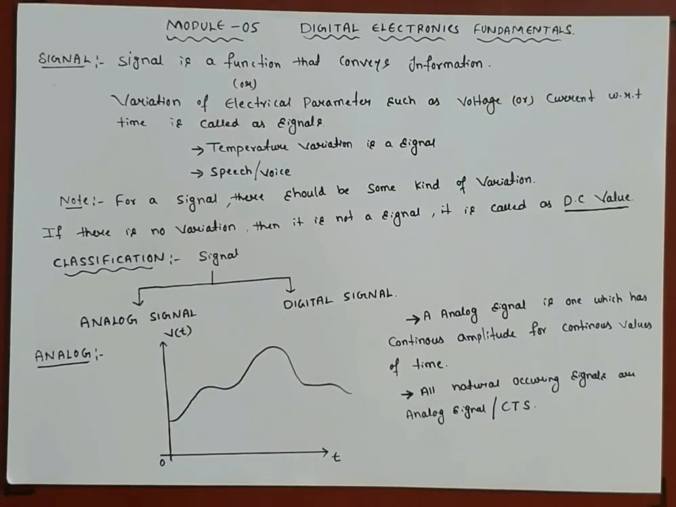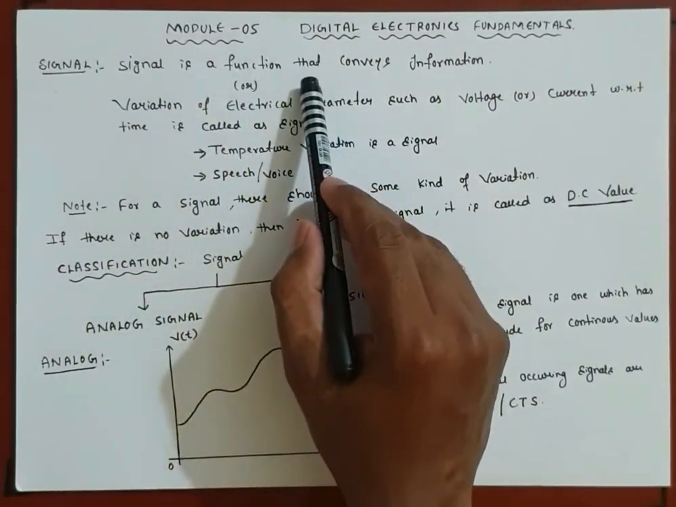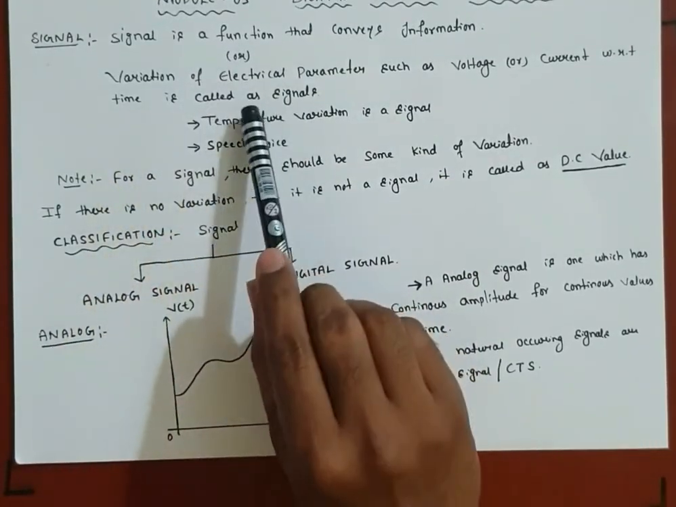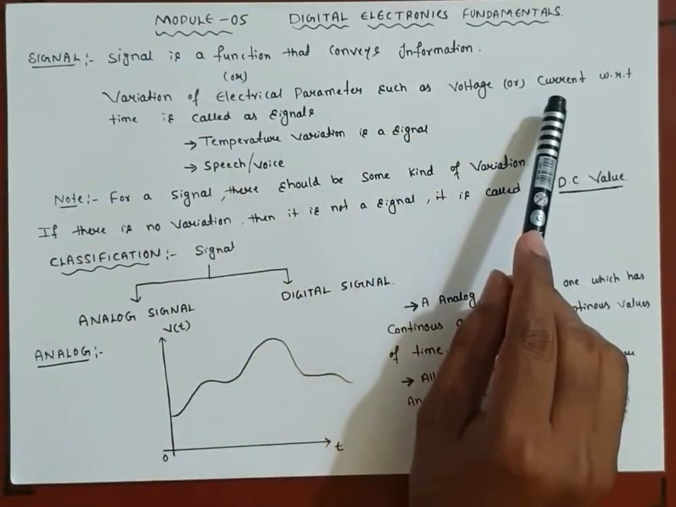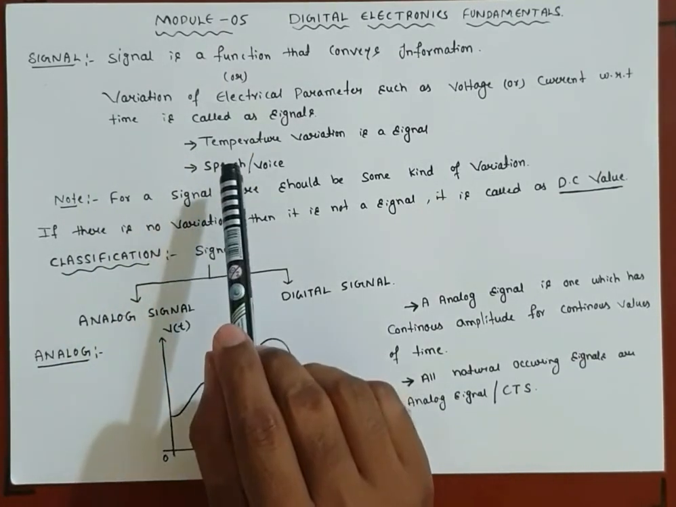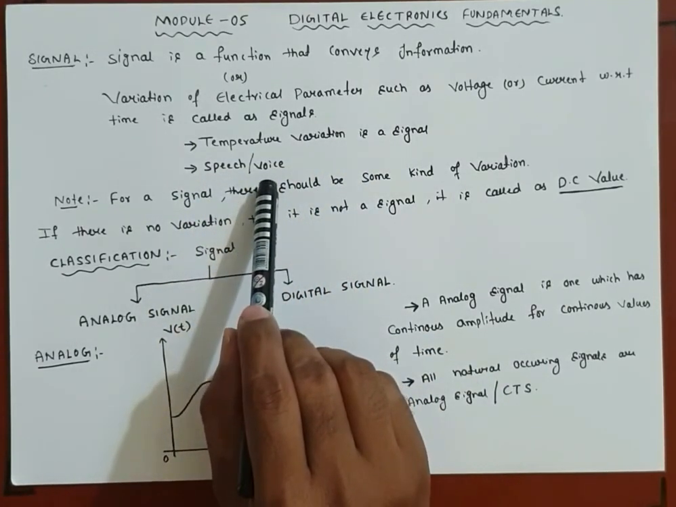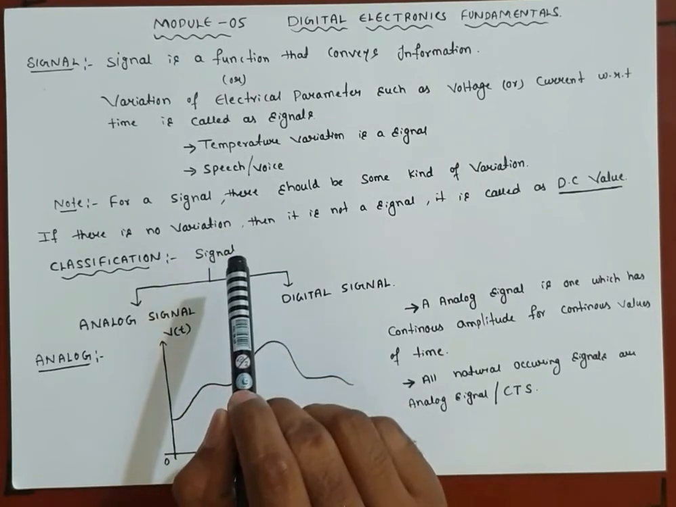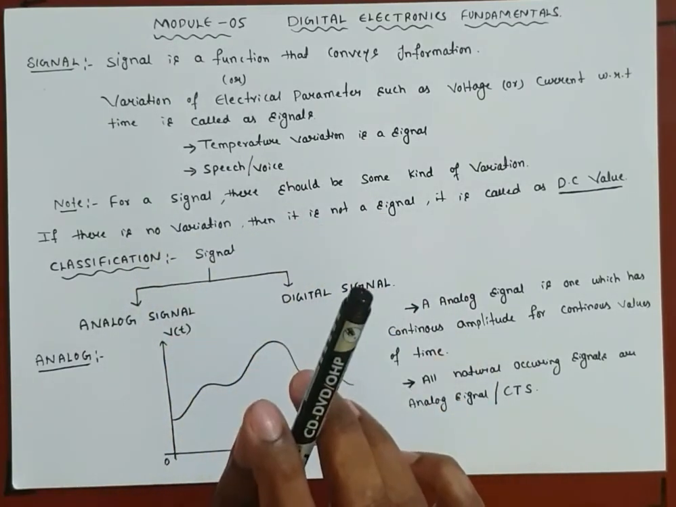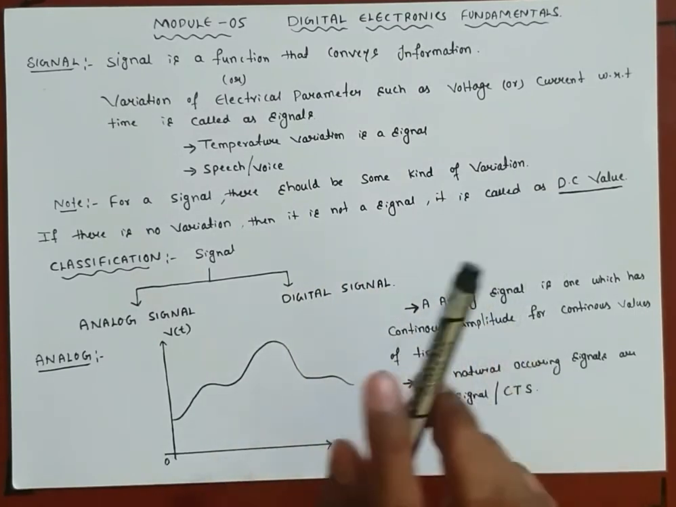So now, what is the meaning of a signal here? A signal is a function that conveys information, or it is also referred to as variation of physical parameters such as voltage or current with respect to time. Example, temperature variation is also a signal. Speech or voice which we speak is also a signal. But make a note, for a signal there should be some kind of variation. If there is no variation, then it is not a signal, it is called a DC value.